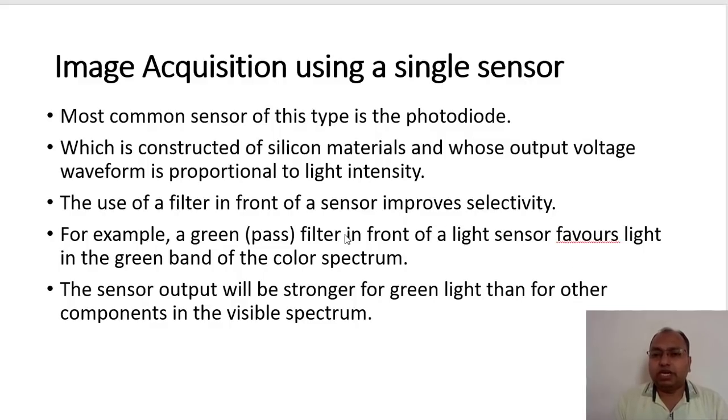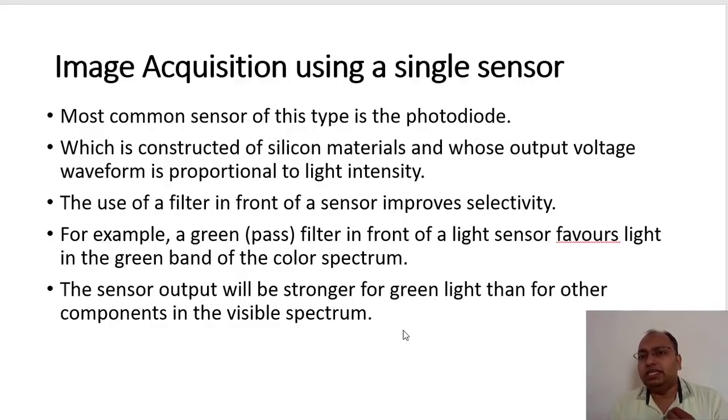So in front of the light sensor, only the green related wavelengths will be passed through that filter and fall on that particular photodiode, and it is going to convert that energy into the form of voltage. That's it. The sensor output will be stronger for green light than any other component present in the visible spectrum.